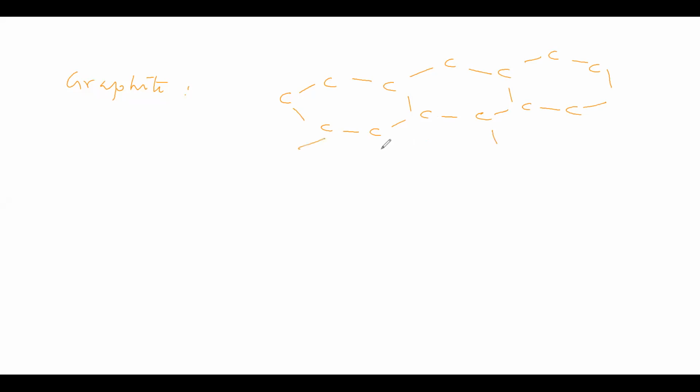All the sides like this, continuation is possible. Therefore, this is a polymer. In this polymer, what bonds are there? Covalent bonds are there. So we can say it is a covalent or network solid. In this polymer, in all the places, covalent bond is there.